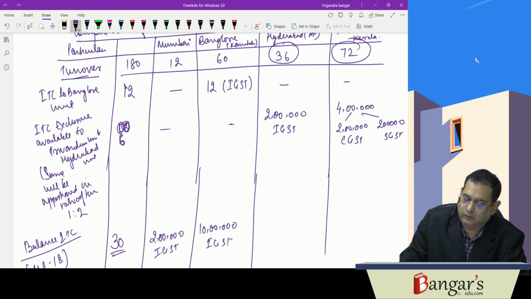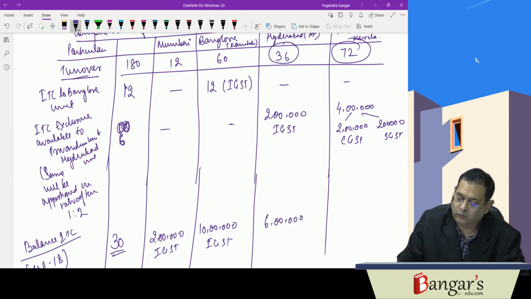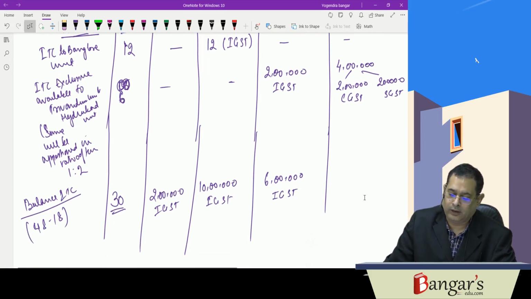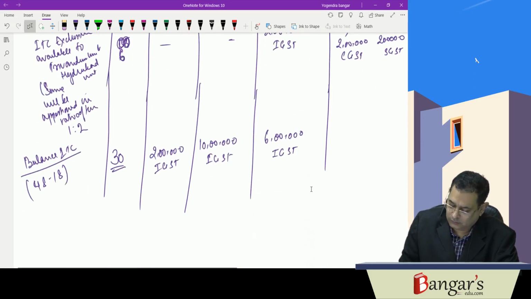Then here, next one is 30 divided by 180 into 36. This is the turnover of that particular unit. That will be 6 lakhs. So this is also IGST, because in the other state it will be distributed as IGST, and the remaining will be how much? That is 30.